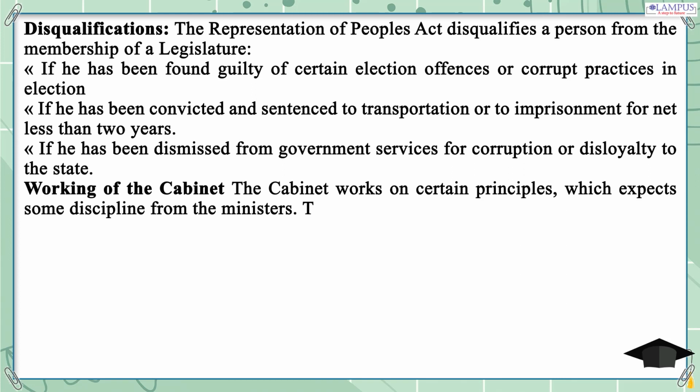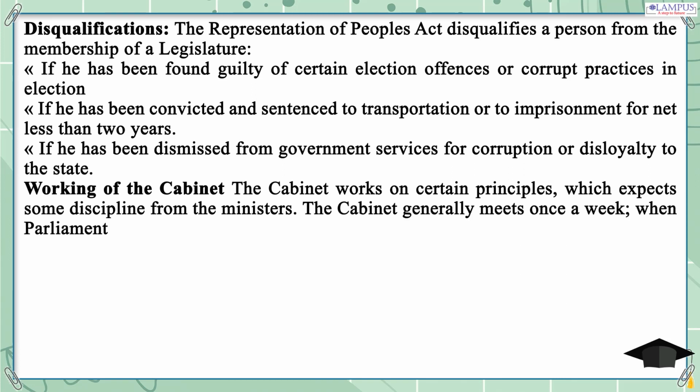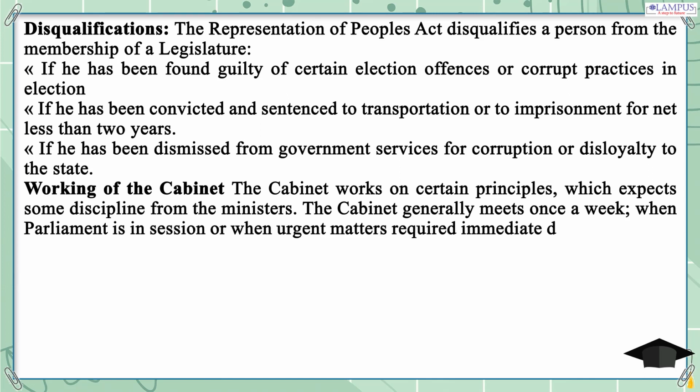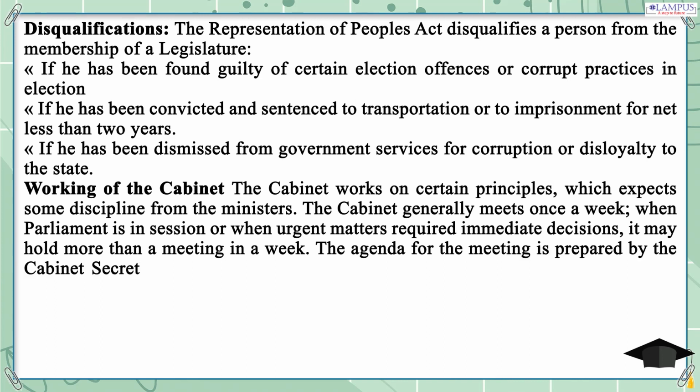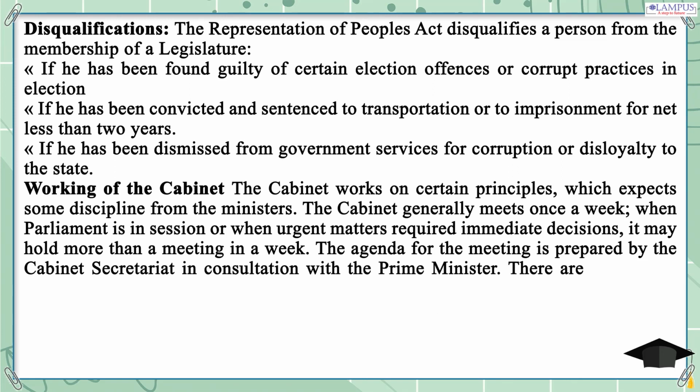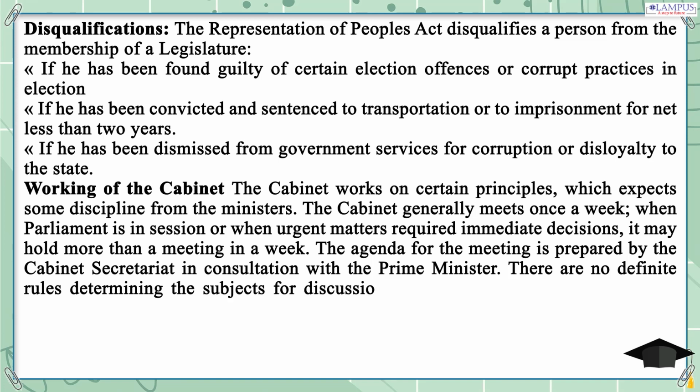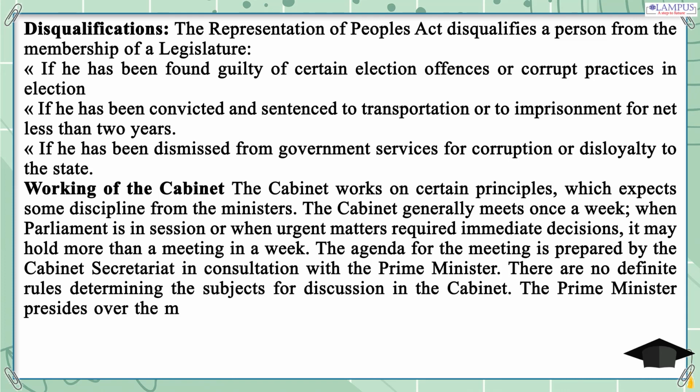Working of the Cabinet. The Cabinet works on certain principles, which expect some discipline from the ministers. The Cabinet generally meets once a week, when Parliament is in session or when urgent matters require immediate decisions. It may hold more than one meeting in a week. The agenda for the meeting is prepared by the Cabinet Secretariat in consultation with the Prime Minister. There are no definite rules determining the subjects for discussion in the Cabinet.